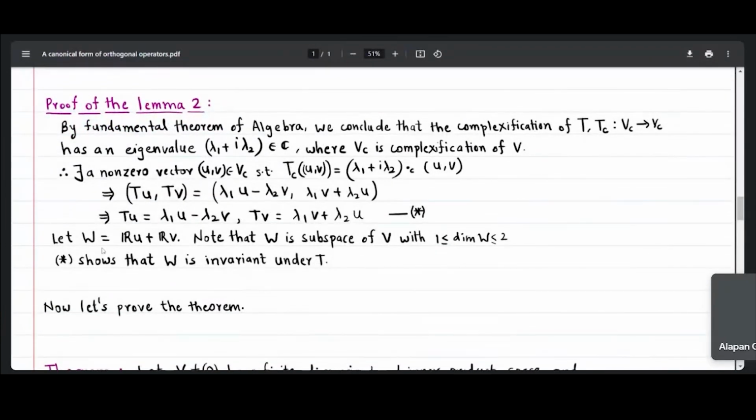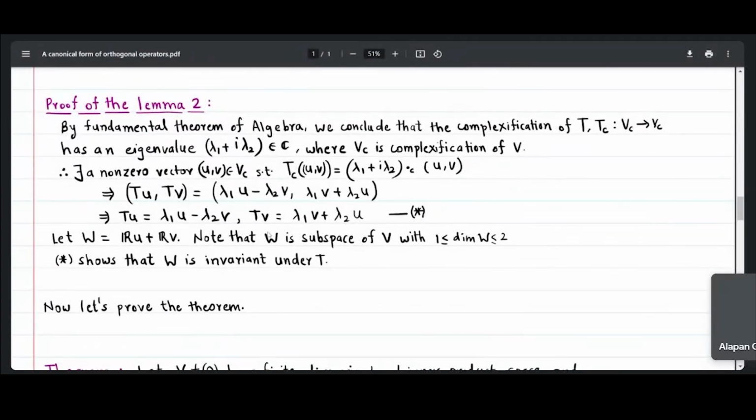Now I am considering one subspace W. How am I defining it? W is the span of u comma v, where I am taking the span over the real field.